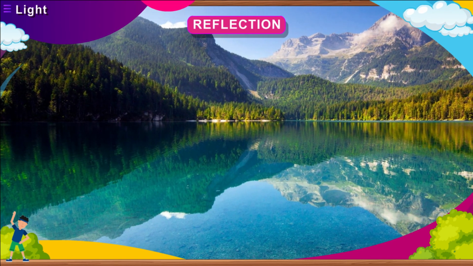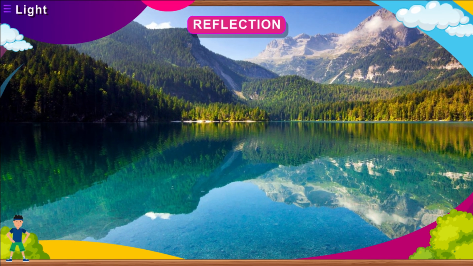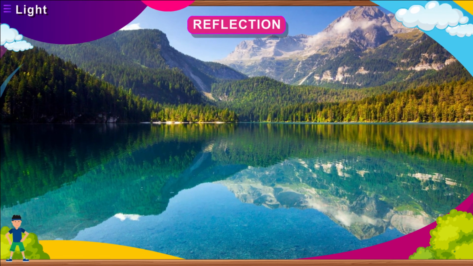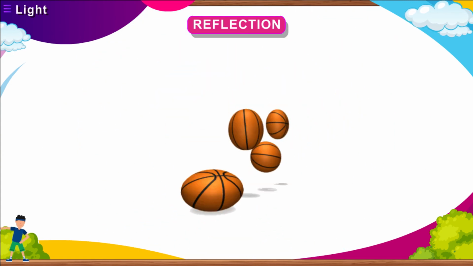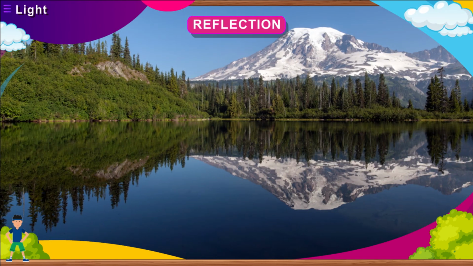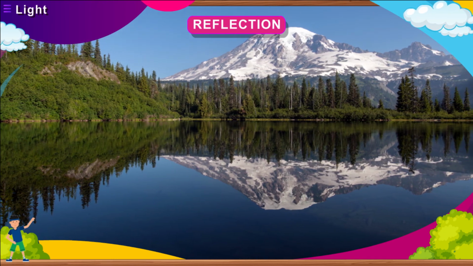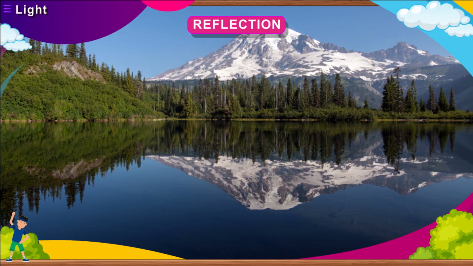Reflection. The bouncing back of light from a surface is known as reflection. The reflection of light is like bouncing of a ball. Whenever light falls on a polished surface, it bounces back. The amount of light that is reflected depends on the material and the nature of the surface on which it